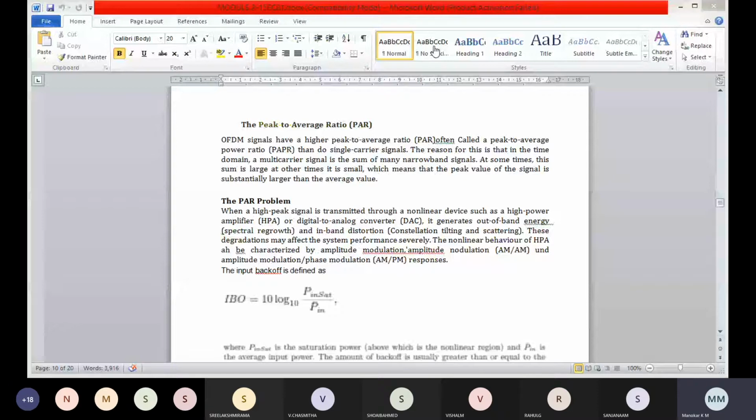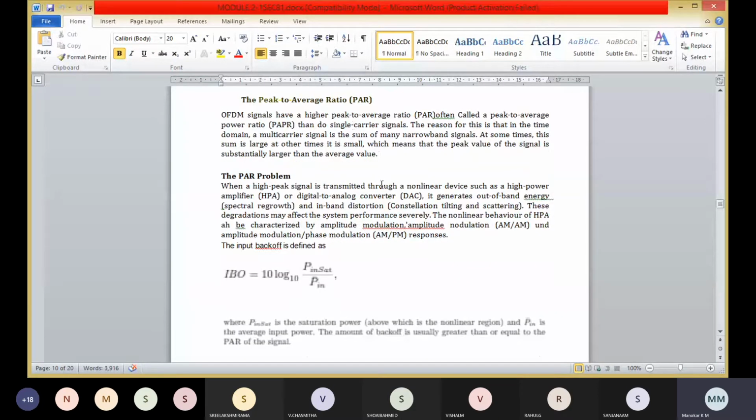Here we are going to quantify the power problem, that is the peak to average ratio problem. When a high peak signal is transmitted through a non-linear device such as a high power amplifier, that is HPA, or a digital to analog converter, that is DAC, it generates out of band energy and in band distortion.